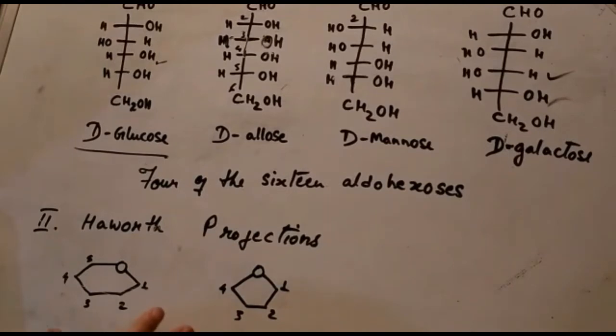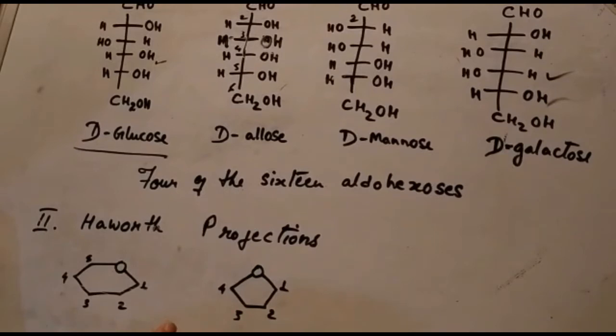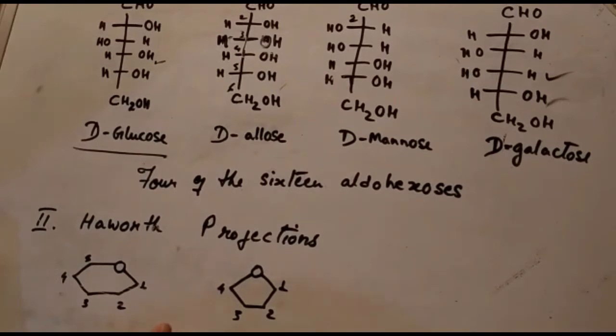So a Haworth projection differs from a Fischer projection in that it is used to represent a carbohydrate molecule in its cyclical form and not in an open straight chain.